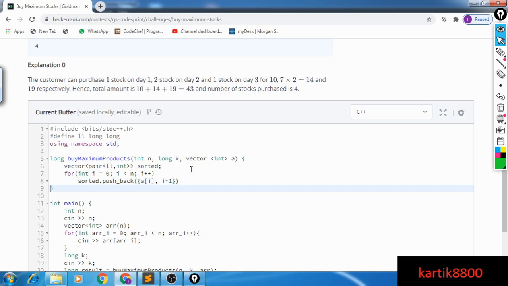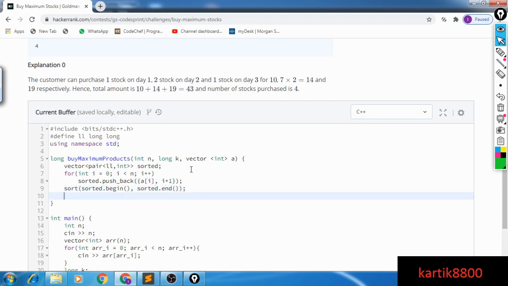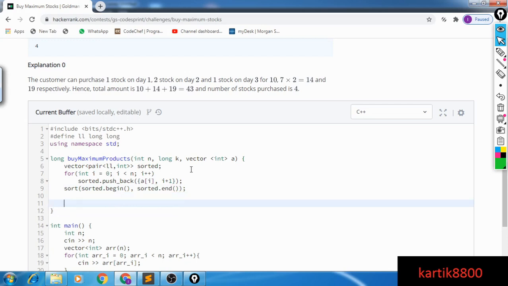Makes it easier. Okay, so we have this thing in my vector and I could now sort it. Now I have k amount of money in hand, and what I need to do is buy the maximum number of stocks on the cheapest day, right? So let's start from the day when stock price is the lowest. I goes from 0 till n.